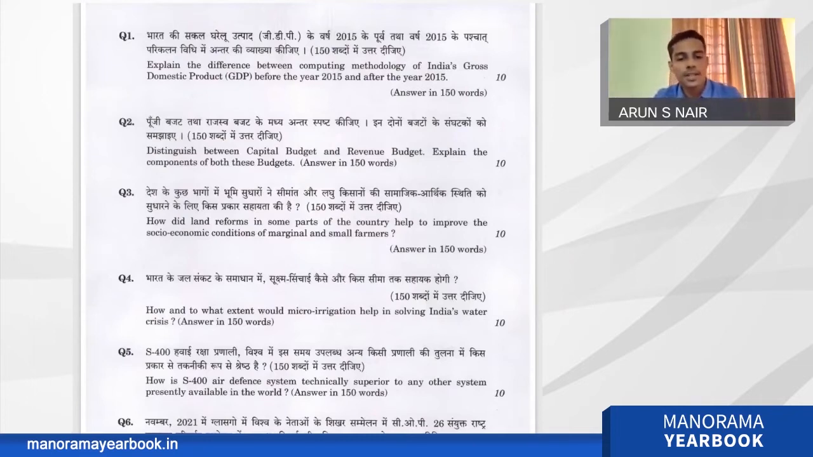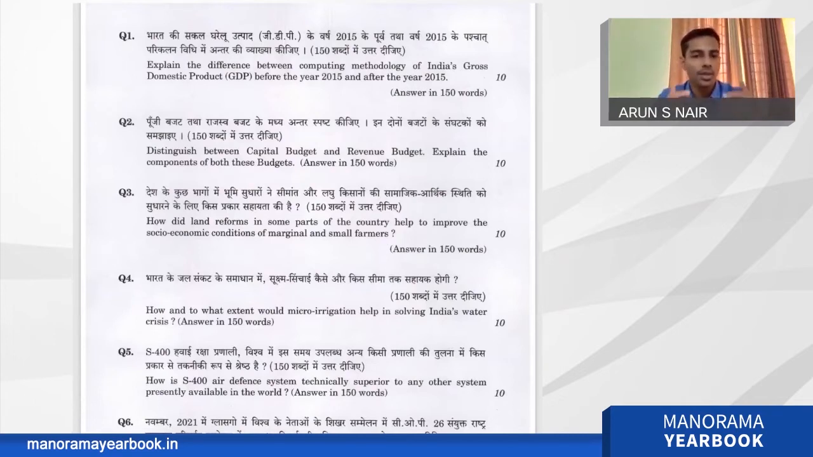And the third question is, how did land reform in some parts of the country help to improve the socio-economic conditions of marginal and small farmers? Land reforms is a topic which is explicitly mentioned in the GS paper 3 syllabus by the UPSC. It comes under Indian economy and has some link with post-independence India's polity as well. But since it is explicitly mentioned in GS paper 3, we can expect this question here.